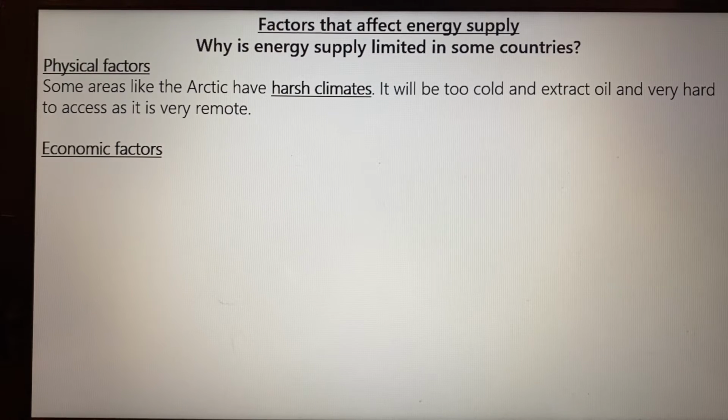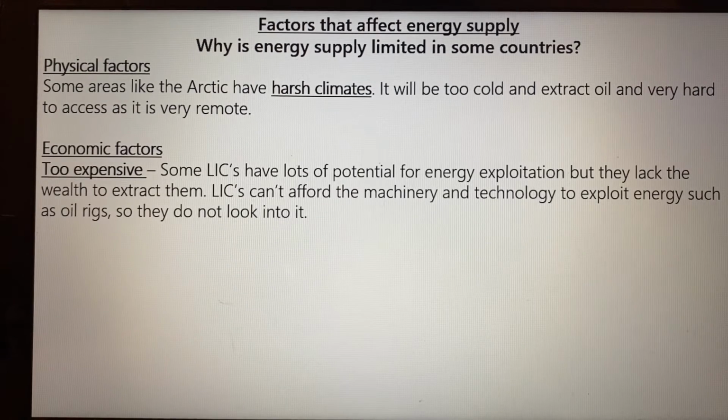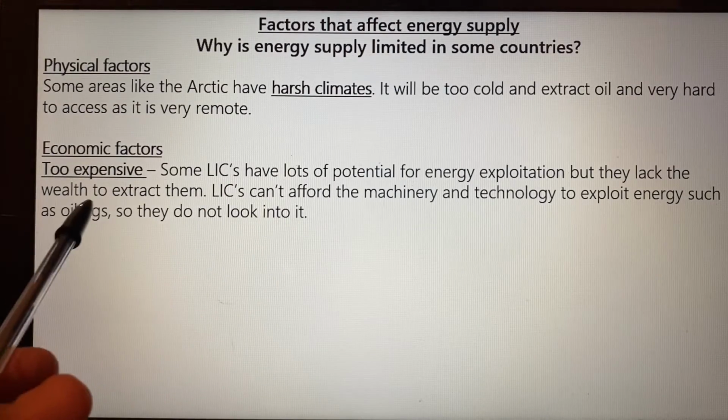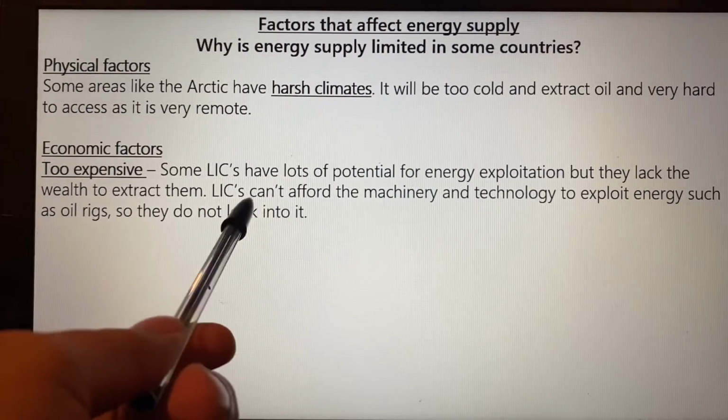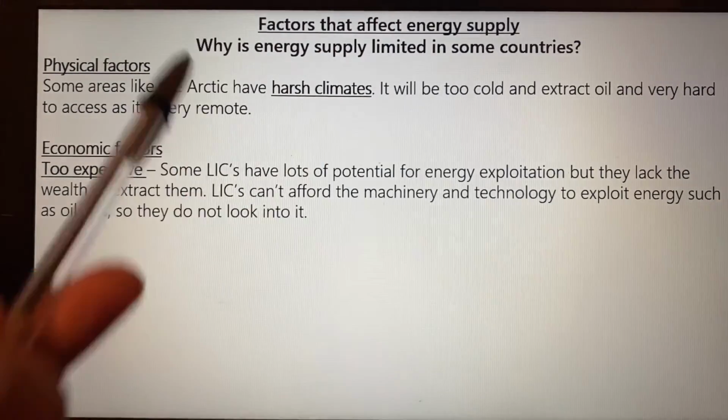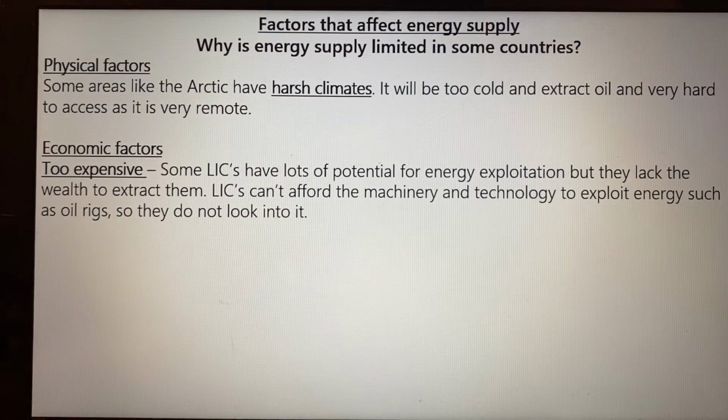Economically, so thinking about money, what might be an issue? We know that in some countries, like very poor countries, LICs, it's just too expensive for them to exploit that energy. They've got the potential for energy, but they lack the wealth to extract it, so they can't afford it. I would say the LICs can't afford the machinery and technology to exploit it, such as oil rigs, so they don't look into it. Okay, so that's an economic factor.